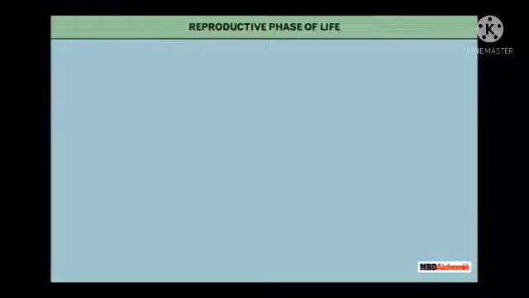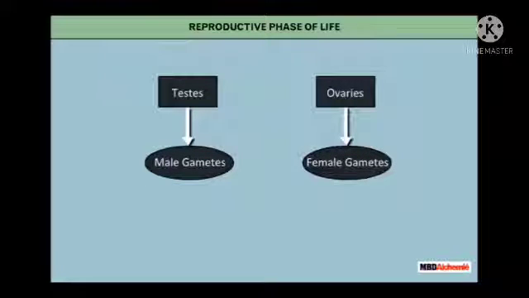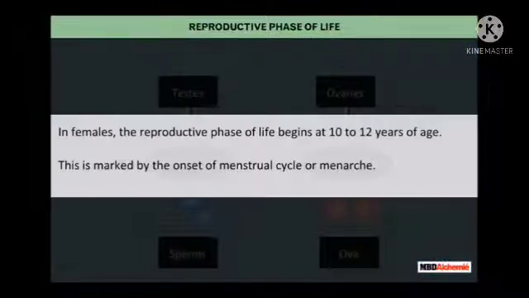Reproductive phase of life. During adolescence, the testes and ovaries begin to produce the male and female gametes respectively. The male gametes are called sperms and the female gametes are called ova. In females, the reproductive phase of life begins at 10 to 12 years of age. This is marked by the onset of menstrual cycle or menarche.